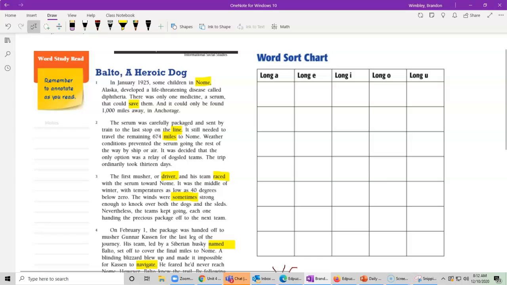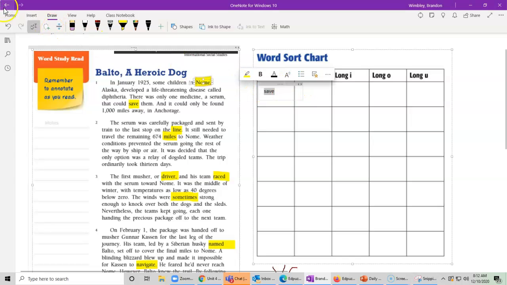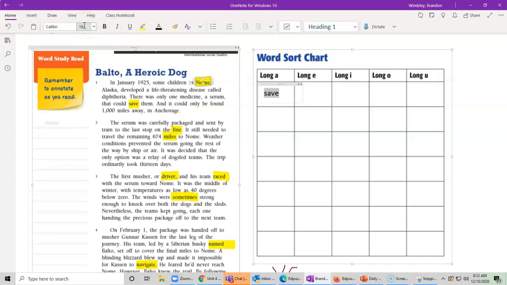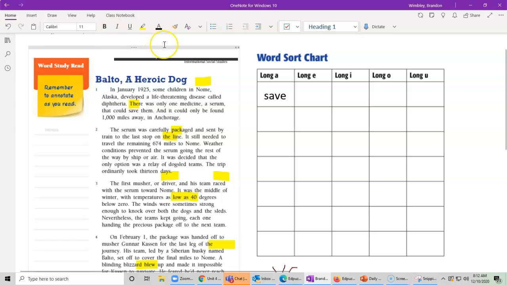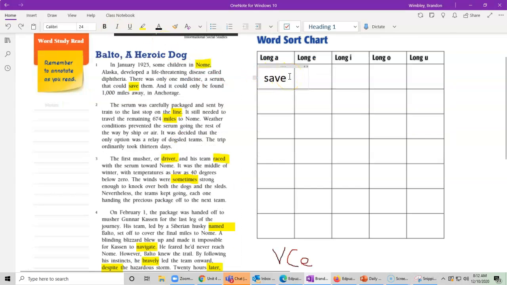So, what do we have? Well, we have all of these words that I'm now going to sort into their categories. So let's start at the top. We're going to look for those long A's that I found. So my first one I have was save. So let me make it bigger for us so we can see it better. Okay. And then, what other long A's do I have? I have raced, raced. And remember, even though it has that D on the end, if I take the D off, it's a long A sound. What else do I have? I have navigate down here.